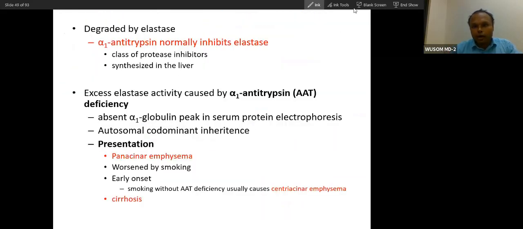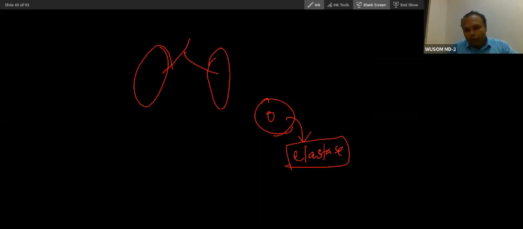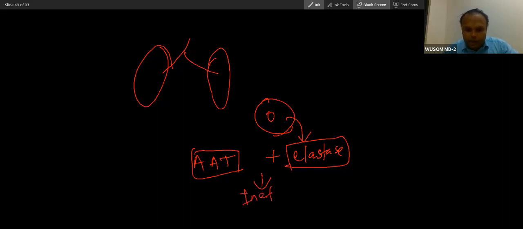So alpha-1 antitrypsin, what happens? I will tell you here. So in the lungs, alpha-1 antitrypsin comes to the lungs, and in the lungs you have elastase. So the lung macrophages, macrophages inside the lung alveoli, release elastase. Elastase is an enzyme that has to be blocked by alpha-1 antitrypsin. When alpha-1 antitrypsin binds to elastase, it will neutralize the elastase, making it ineffective.